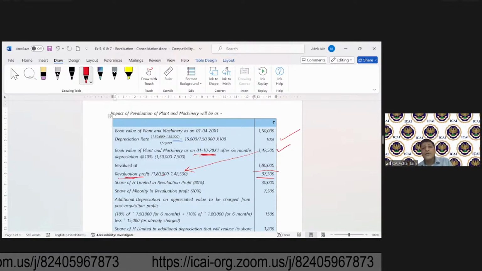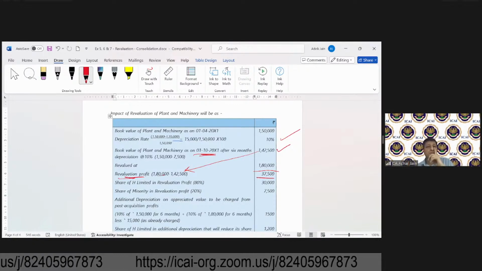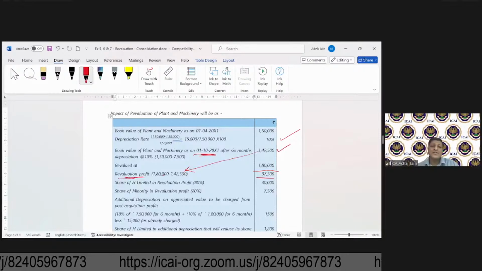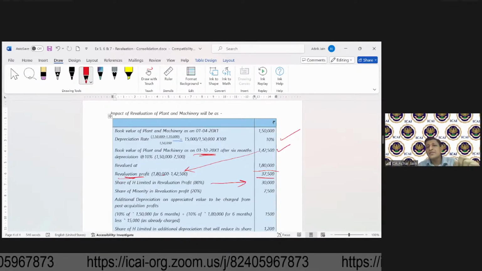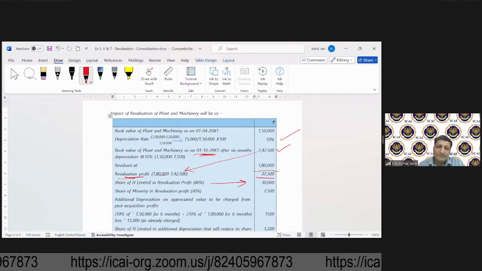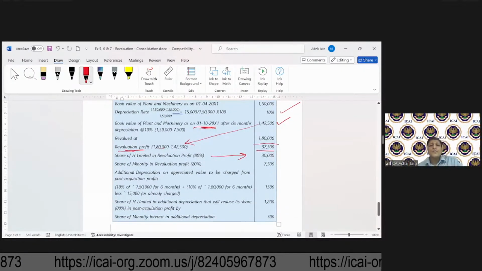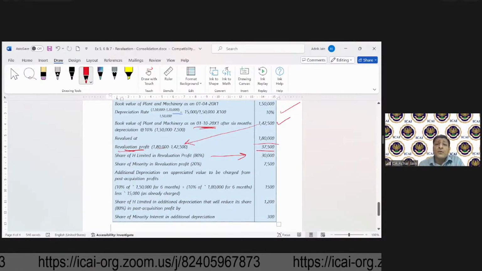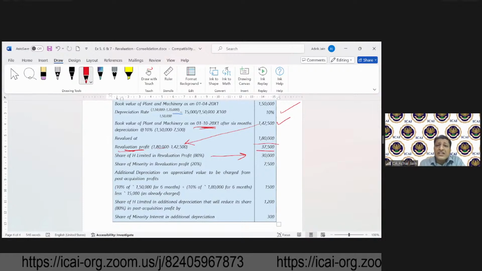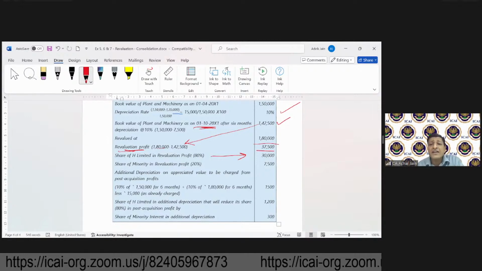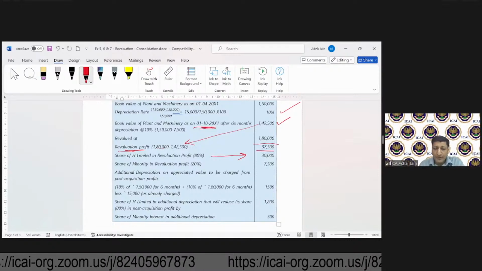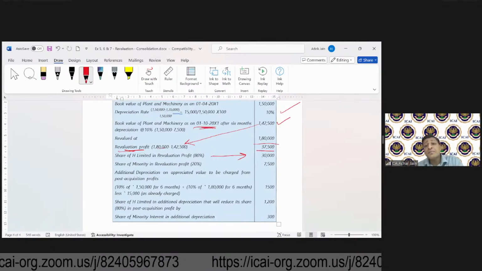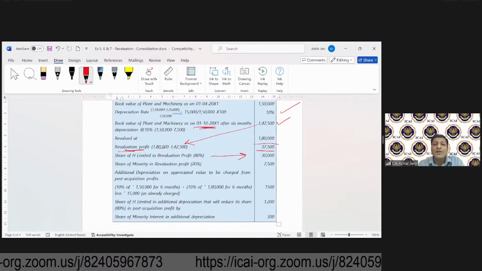Now this profit on a proportionate basis belongs to whom? H Limited. So 80% belongs to H. Now, if we have to compute the share of H in this revaluation profit, it's 80%. And in this revaluation profit, 20% belongs to whom?